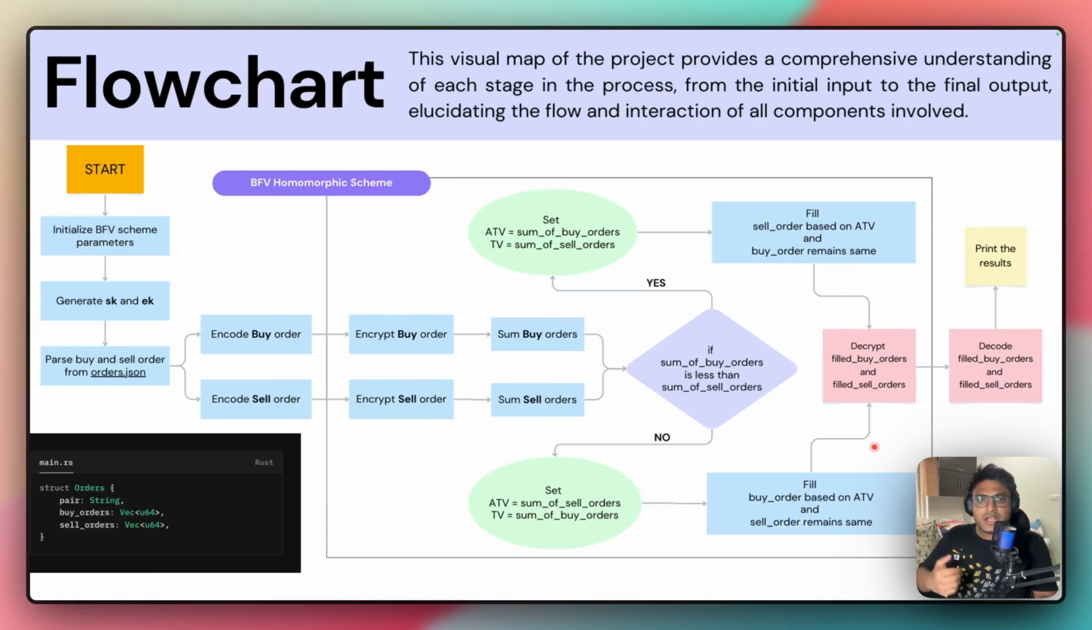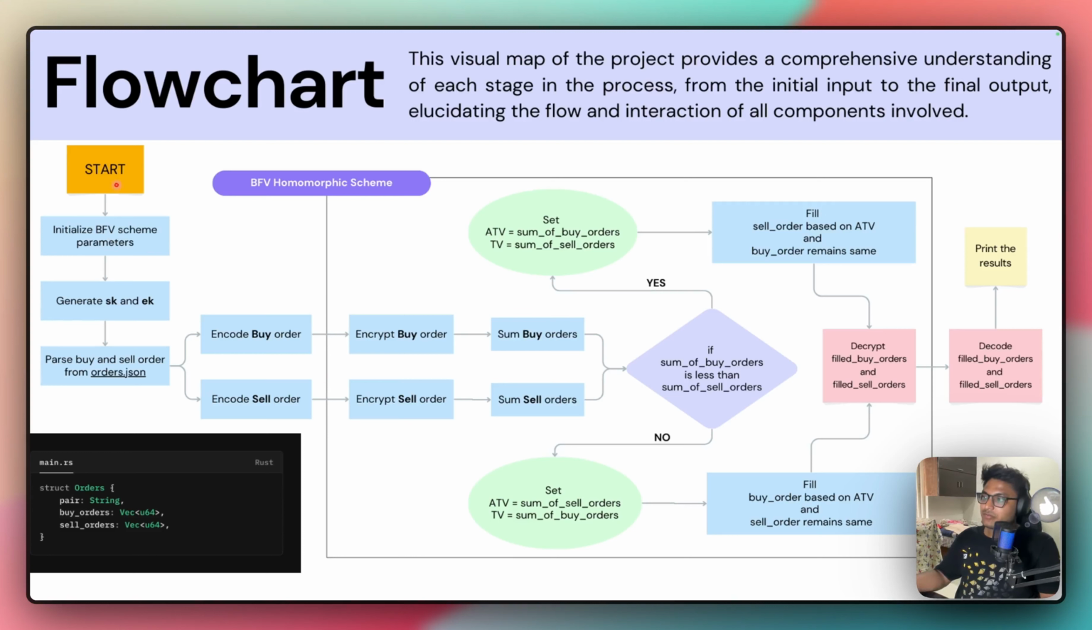This is a visual map which provides a comprehensive overview of the project from the initial data input to the final output. It illustrates each step, including encryption, homomorphic computation, and decryption, offering a clear understanding of each component's role in the project. First, encrypting orders: each buy and sell order is encrypted using the BFV scheme, which ensures confidentiality. We can see that it has been outlined here.